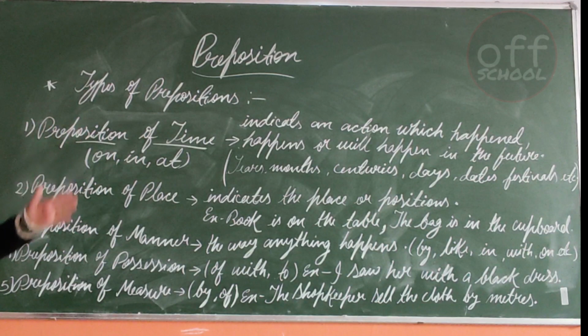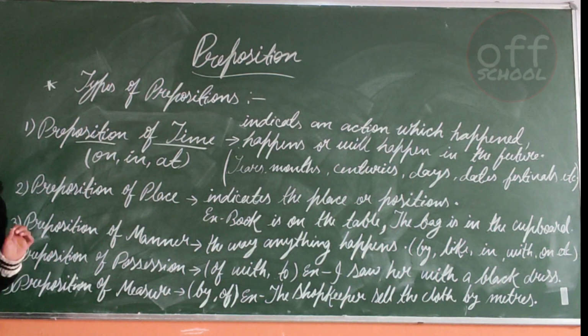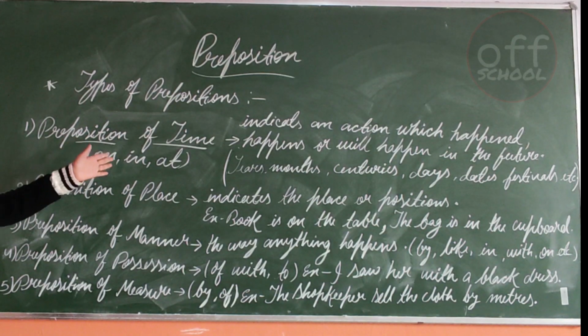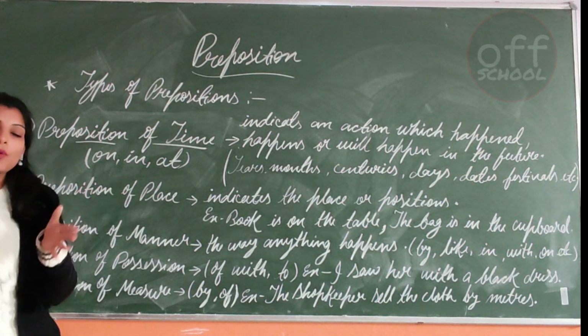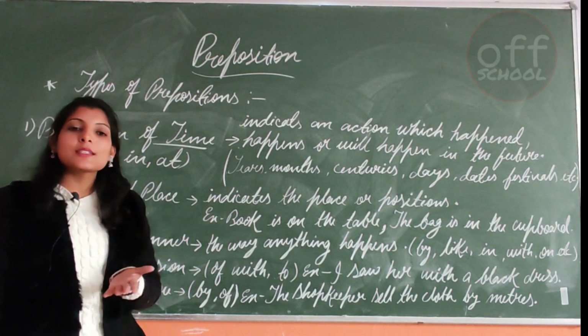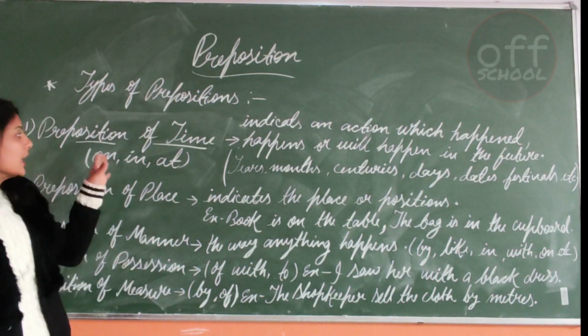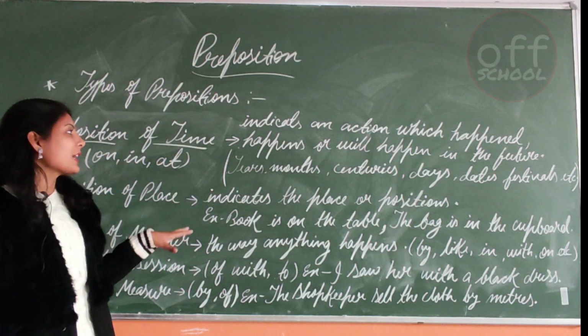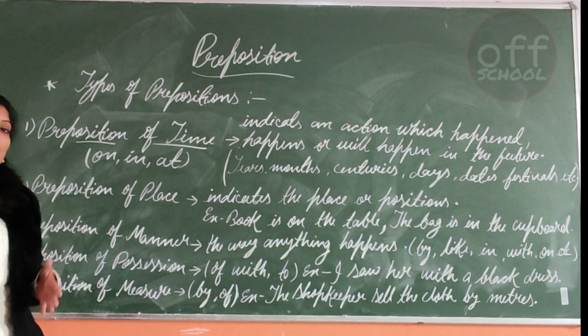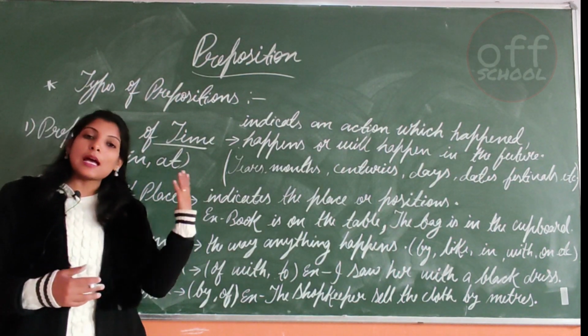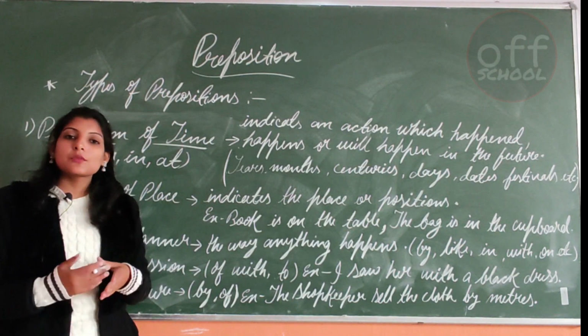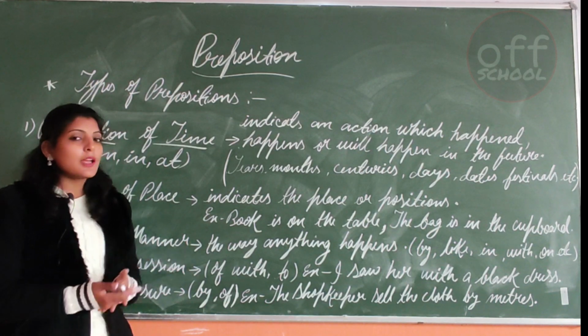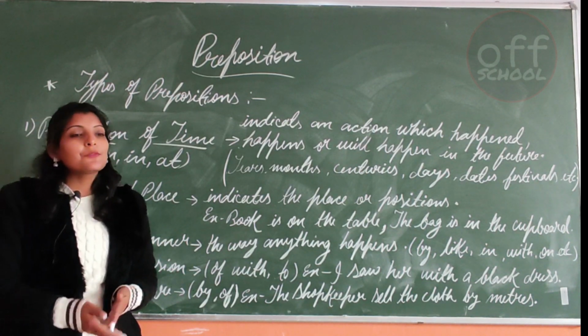See, types of preposition. Basically there are 5 types of preposition. First one is preposition of time. As the name itself tells us, preposition of time indicates an action that happened in the past, which is happening in the present, or which will happen in the future.